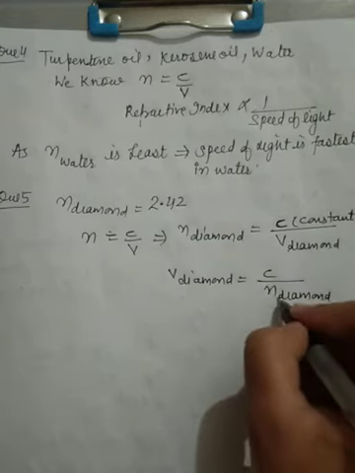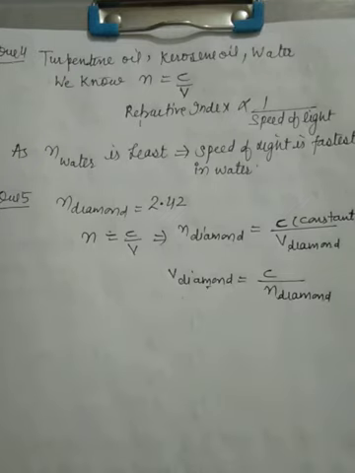Because the refractive index is given, we want to find out the value of the speed of light in diamond.